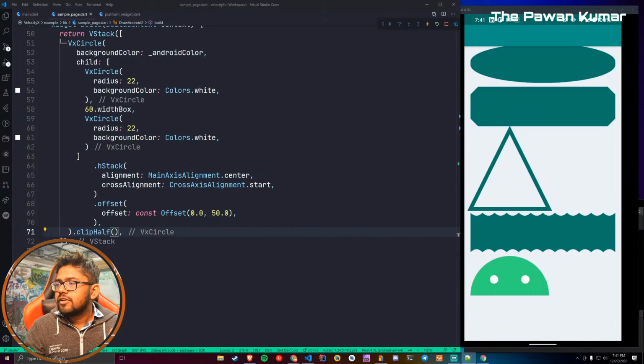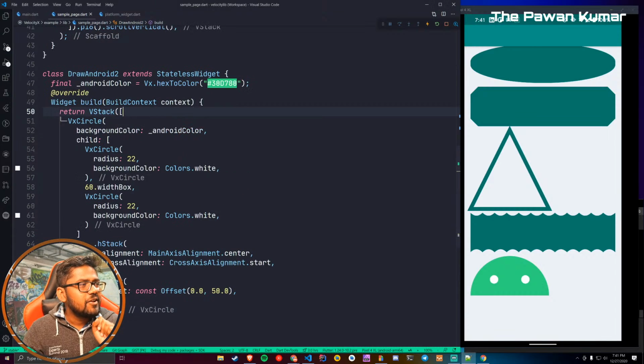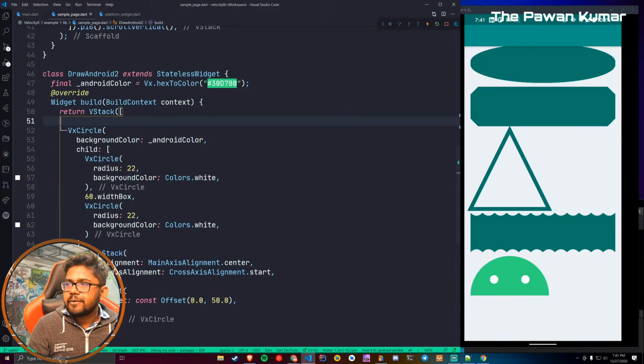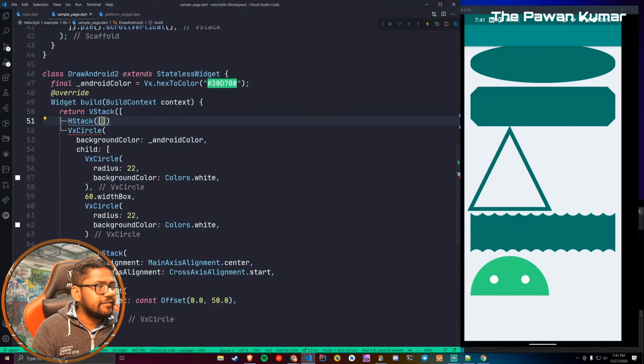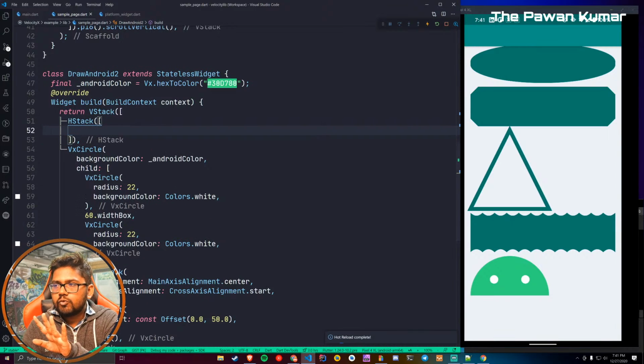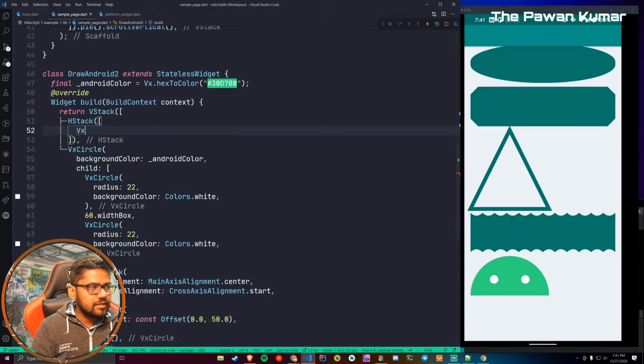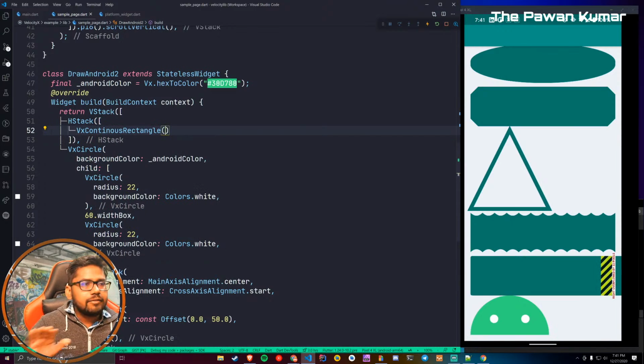So what we will do, we will take a row here. We can say HStack, or you can directly give an item and use the extension method again. On the HStack I want two things. One is a VX continuous rectangle, which will have some height, some width, and a color as well.